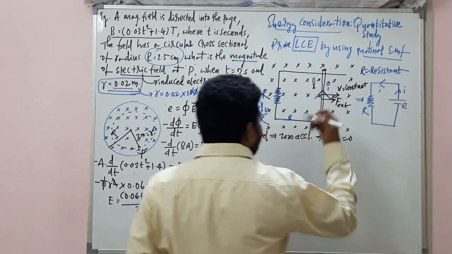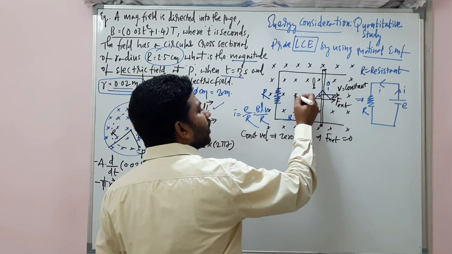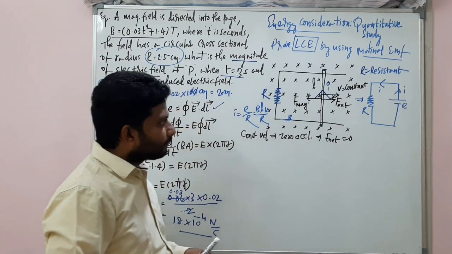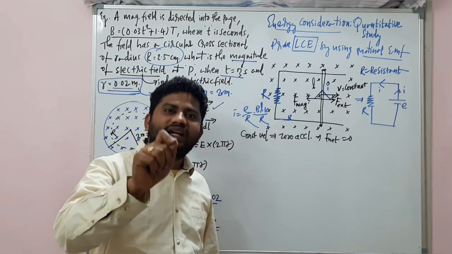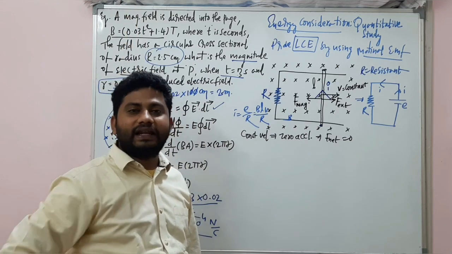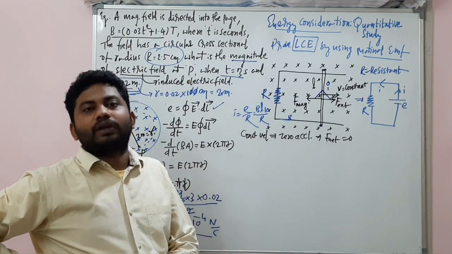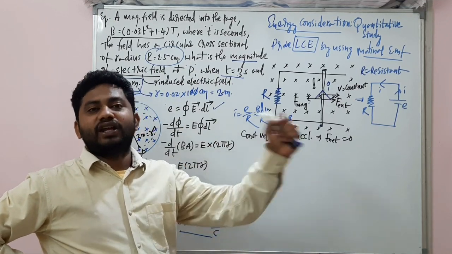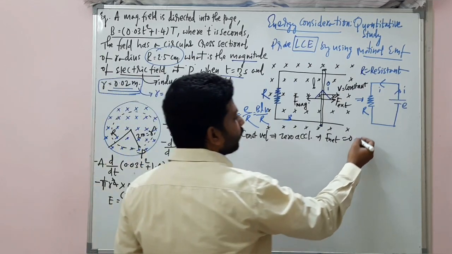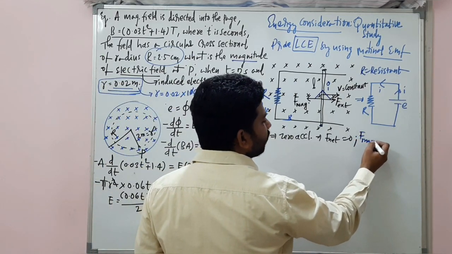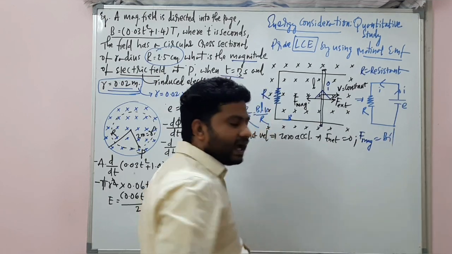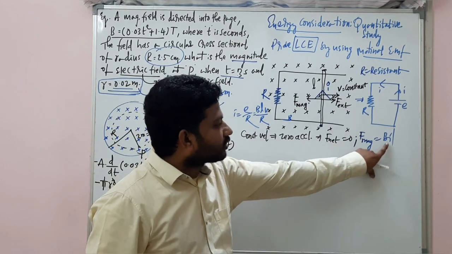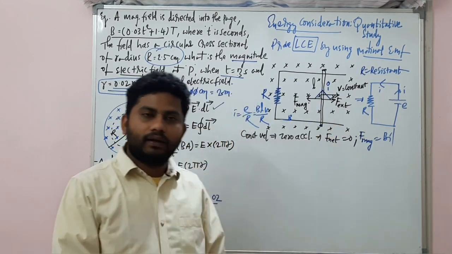So that indicates that on the other side, there is a force acting on the conducting rod, that is called magnetic force. Force on a current carrying conductor placed in a magnetic field. I hope you recollect the topic by this time. Force on a current carrying wire placed in a magnetic field. So what is the magnetic force in this case? The magnetic force will be equal to BIL sin theta. Sin theta is sin 90 degrees. Sin 90 is 1. So the magnetic force acting on the rod is BIL.